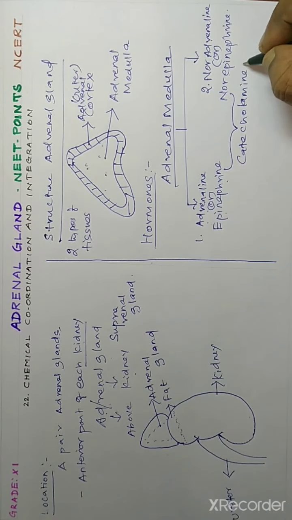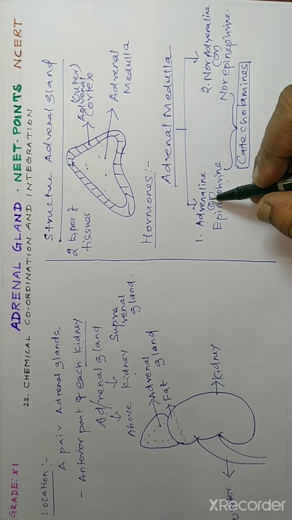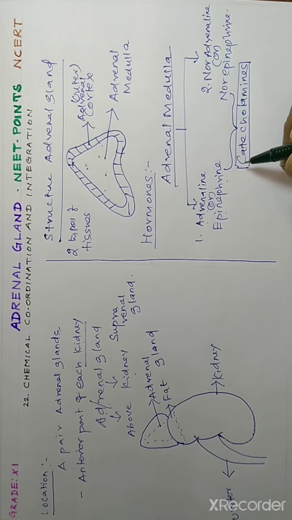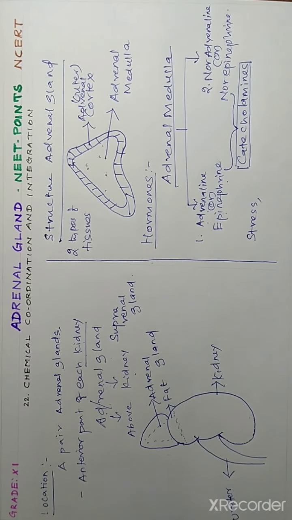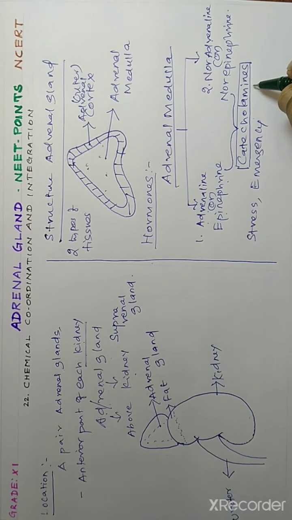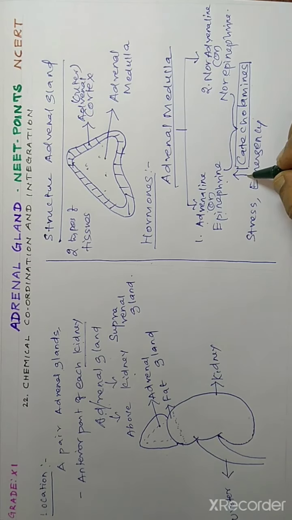Catecholamine is a much more important term from the NEET point of view. Adrenaline and noradrenaline, commonly called catecholamine, are secreted whenever we get stress. When our body faces a stressful situation, or we meet an emergency situation, the catecholamine hormone is secreted in excess.